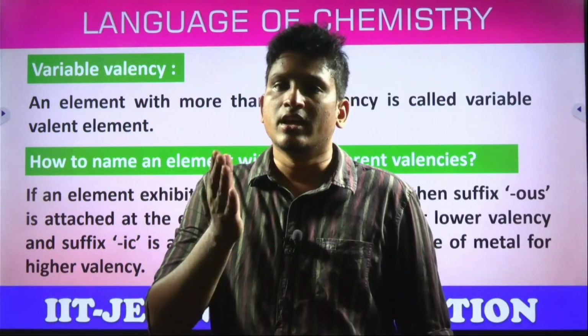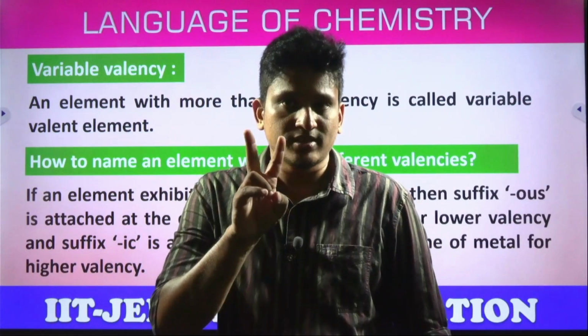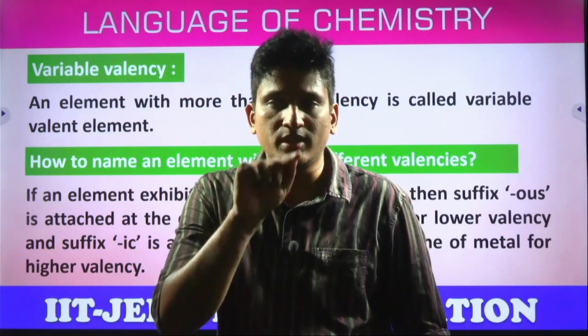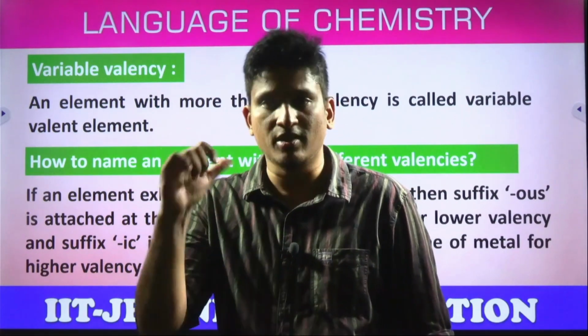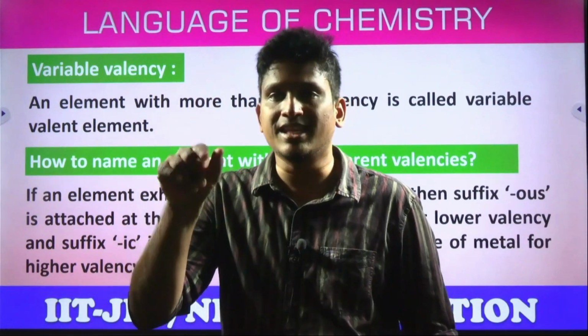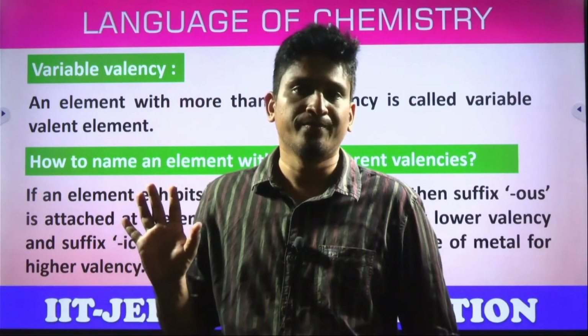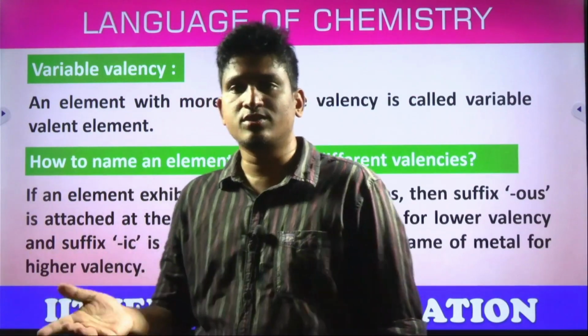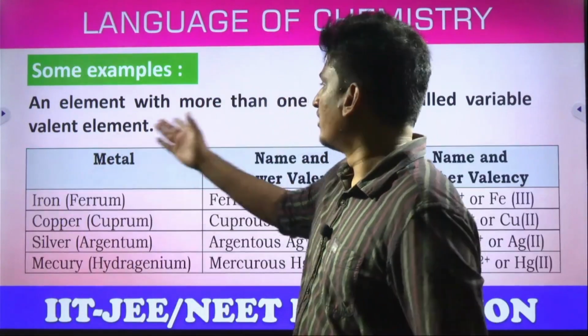Remember, if the same element has two different valencies, one lower, one higher, obviously the lower valency name should end with OUS. Higher valency should end with IC. That's it. You have to remember. The lower valency of the variable valency element should end with OUS. Higher valency should end with IC.